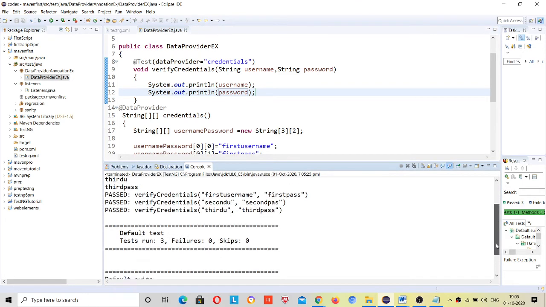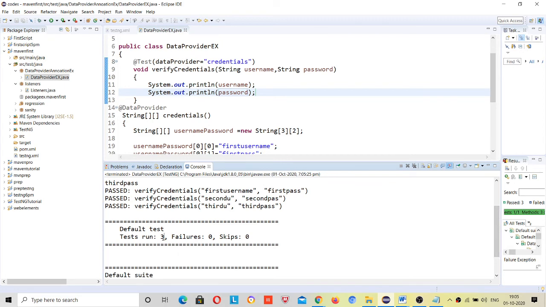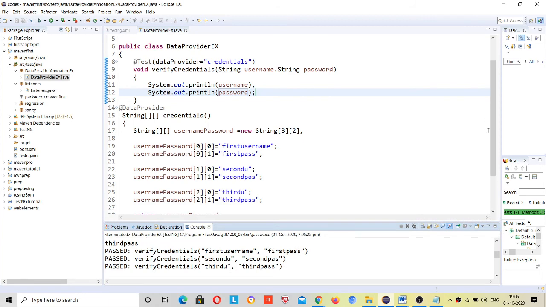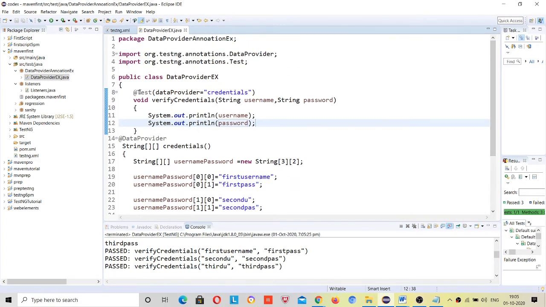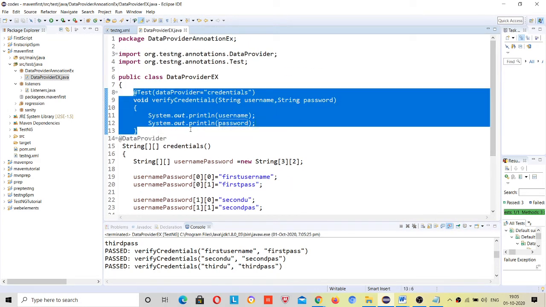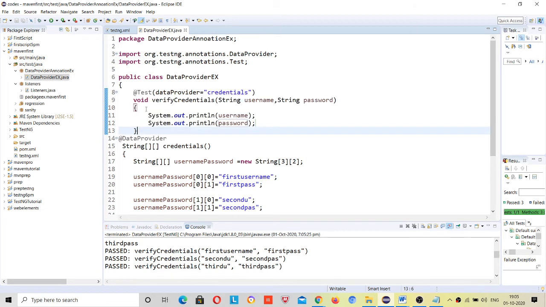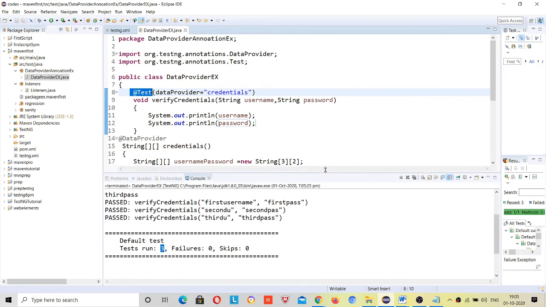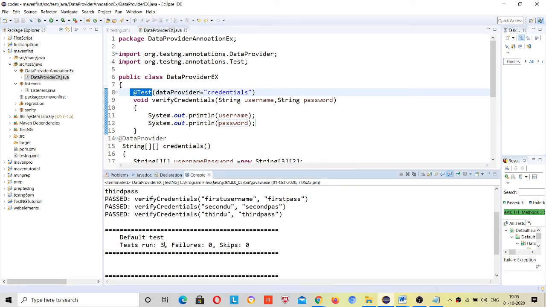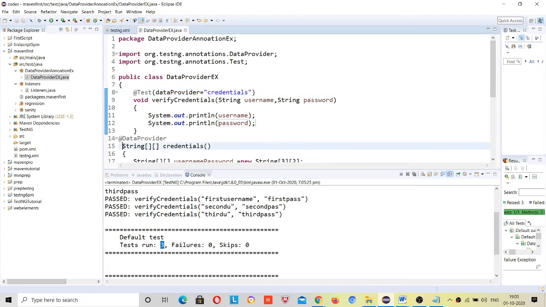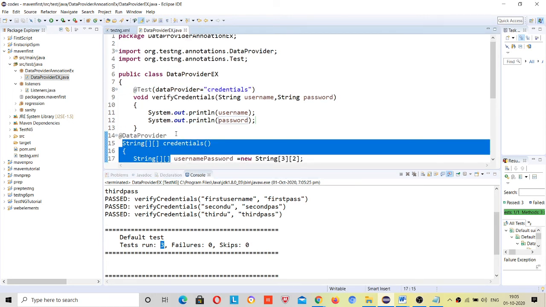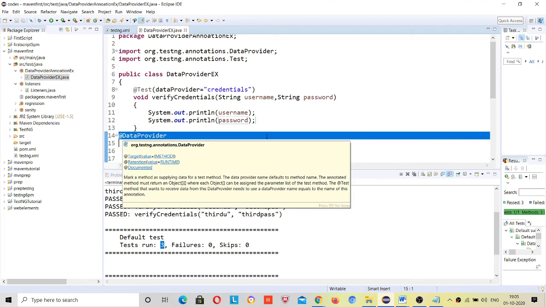First of all, see, this test ran 3 times. What does it mean? It means we have written only one test, which behaves as a test case because the @Test annotation is used, and this test ran 3 times. It means this data provider annotation is providing data in 3 steps.